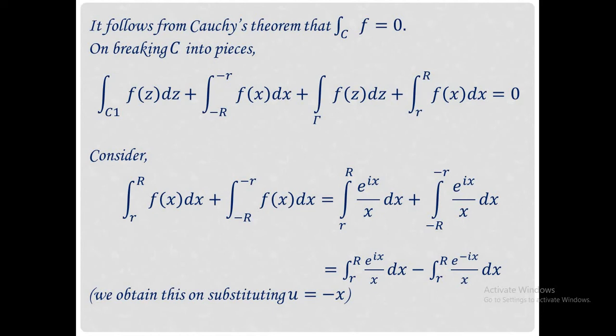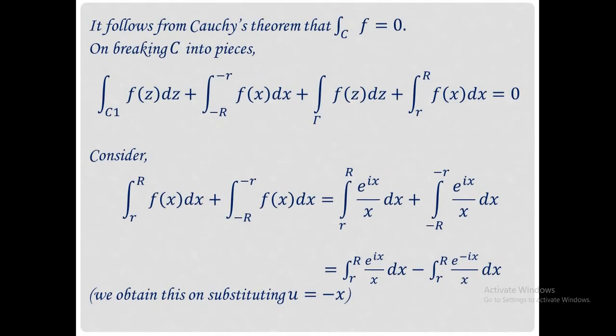Therefore du will become minus dx, and on substituting in the second term, that is the integral from minus capital R to minus small r of e raised to ix by x dx, we will obtain this form, which you can try by yourself. Also, for both these terms, the limit values are now the same, that is from small r to capital R. Therefore, we can combine these two terms.